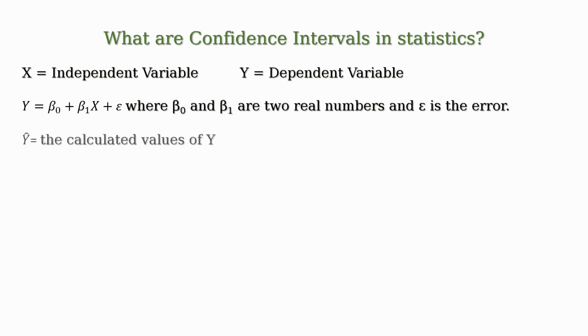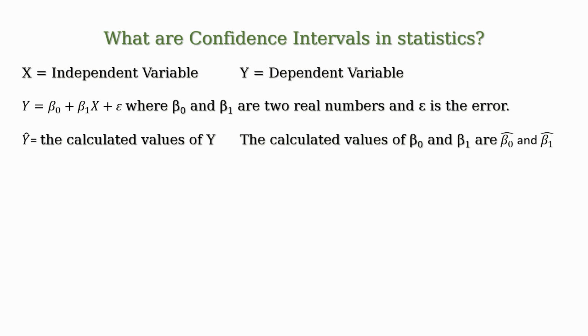If y hat denotes the calculated values of y for given values of x and the corresponding calculated values of the coefficients are beta 0 hat and beta 1 hat, then we can write y hat = beta 0 hat + beta 1 hat x + epsilon hat.